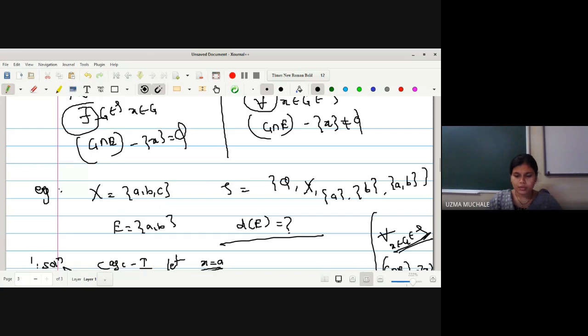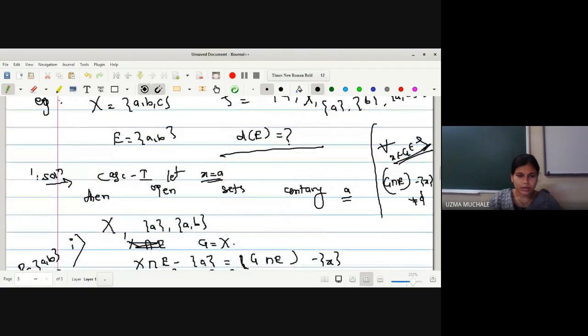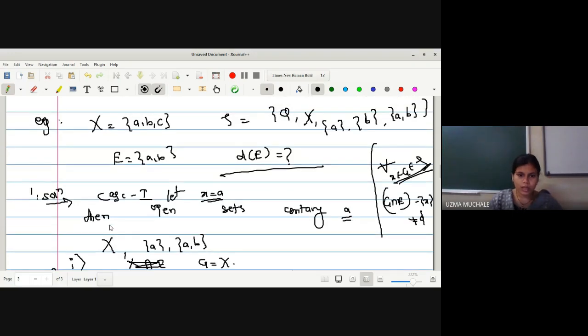Okay, I hope the idea is clear now. Let me tell you. Open sets containing A: here we have selected open sets containing A from this row. You can see some may have a confusion about how many open sets there are and where we got them from. Every member of TOE is nothing but your open set by definition of TOE. So the open sets containing A we have selected from your definition of TOE. This is given in your example.